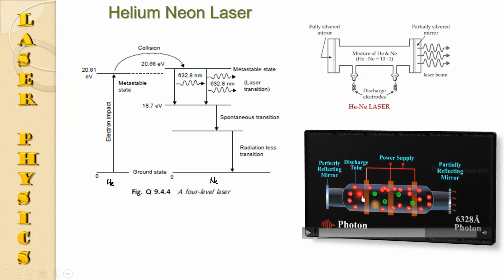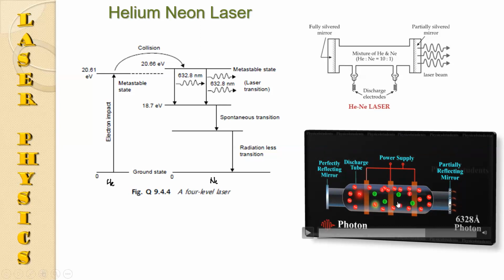It may hit an excited neon atom, and the excited neon is stimulated to emit photons. Then stimulated emission occurs, also with a photon of wavelength 6328 angstrom, so coherent light is produced.